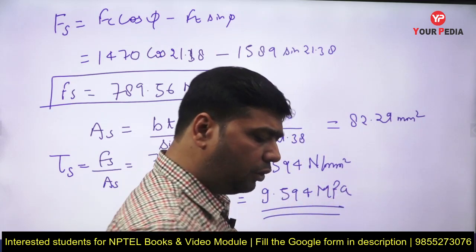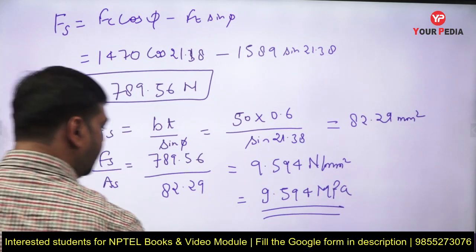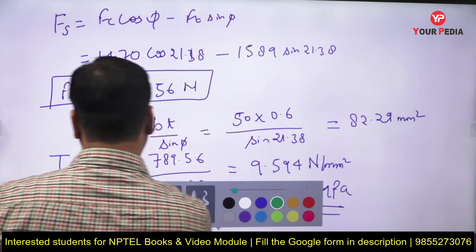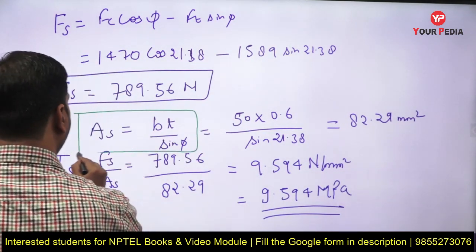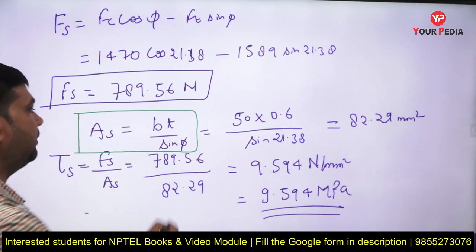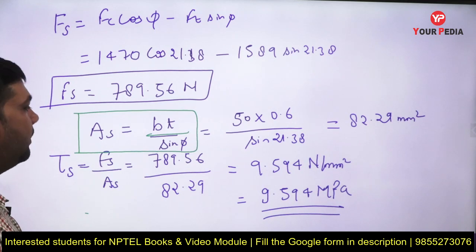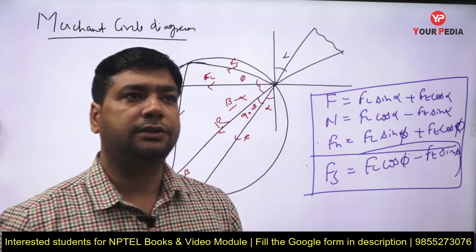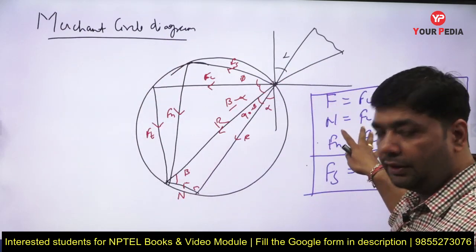So dear student, in this whole numerical you have to remember some points. First is the shear area. The mistake generally seen is when calculating the shear area. So always remember sin phi should be there to get the shear length. Another thing: sometimes students are confused whether to use the Merchant circle diagram or the formulas.